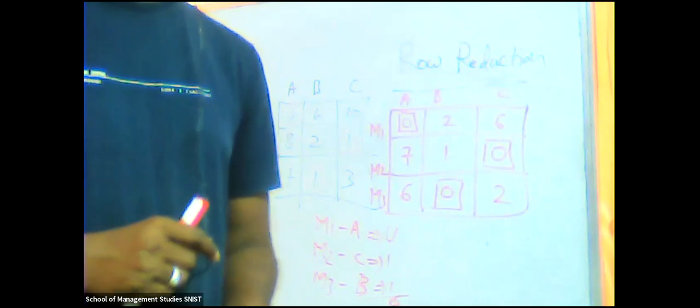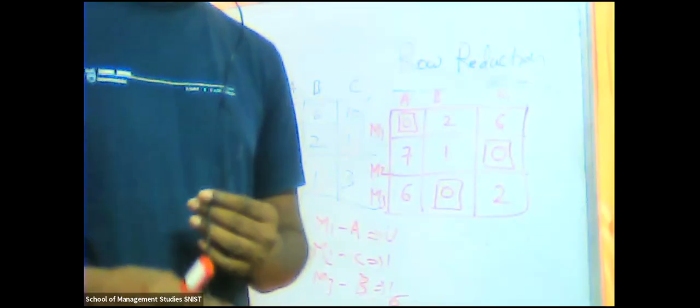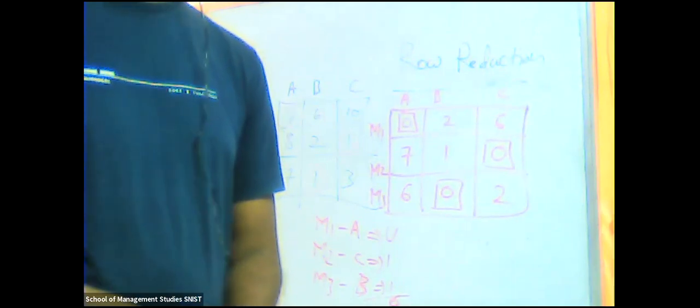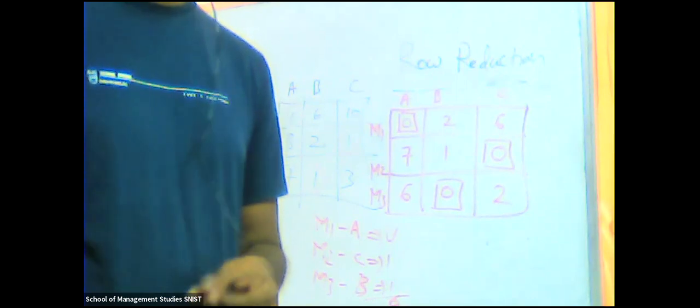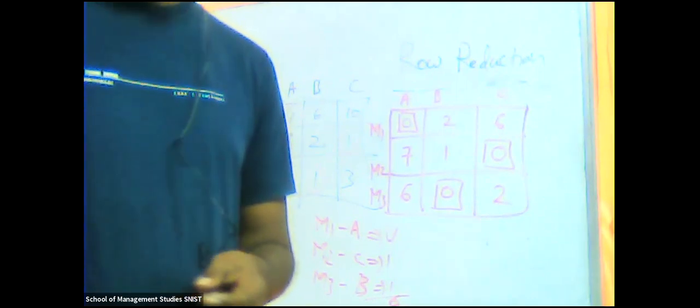Now suppose in my question, you did not get an assigned zero in every row or column. If it is 3 by 3, then you should get 3 assignments. If it is 4 by 4, you should get 4 assignments. If it is 5 by 5, you should get 5 assignments.